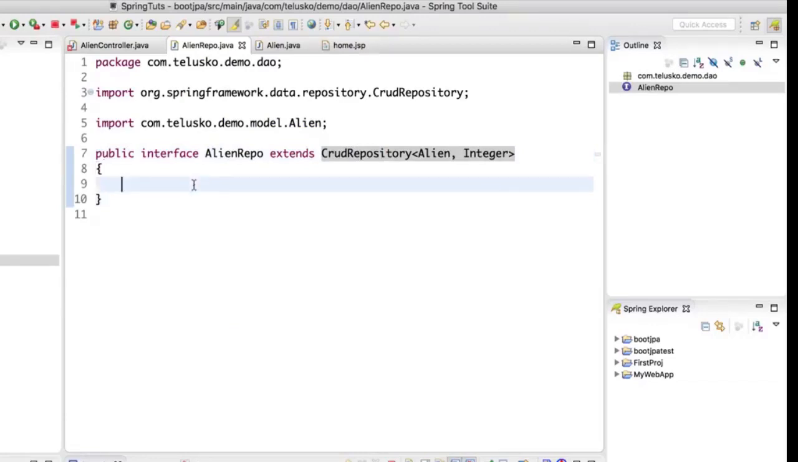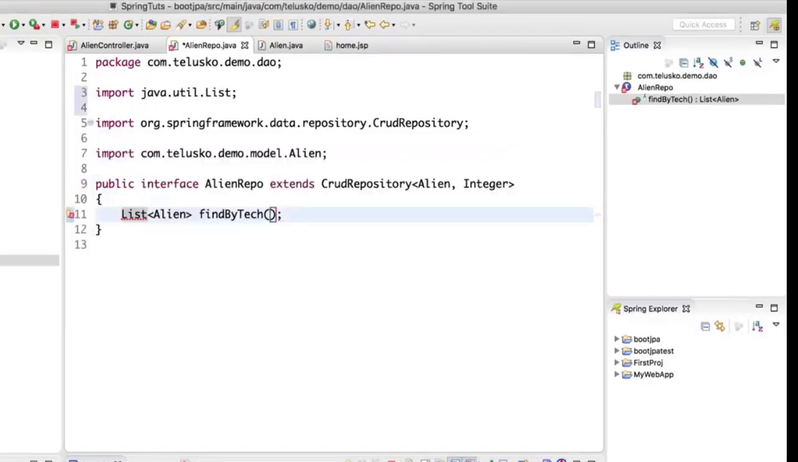What if I create one? Can we do that? Find by tech will give you a list of aliens, so we can say it returns a list of aliens, and the method name is find by tech. Let me just declare the method here. We'll see how to implement this later. Here I would say String tech. Will this work? Nowhere am I defining this method, I'm just declaring it. Is Spring Data JPA so smart that it will be able to find the aliens by tech?